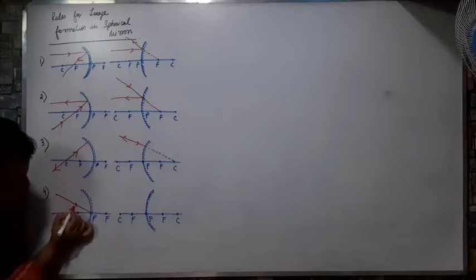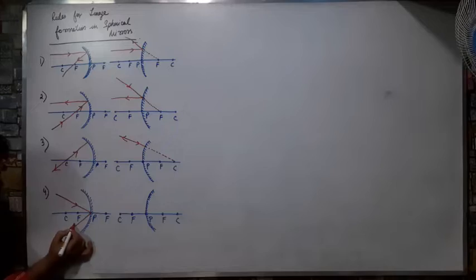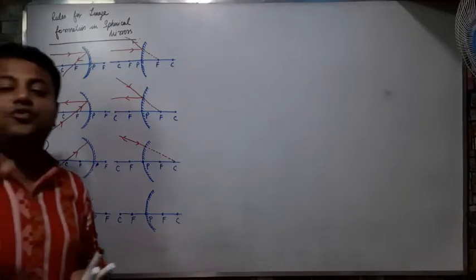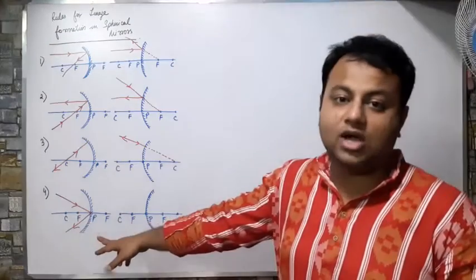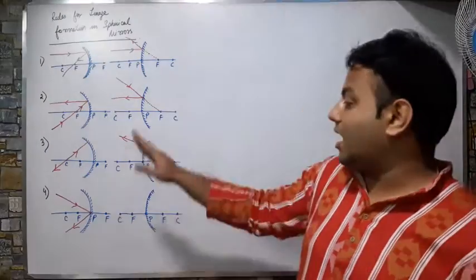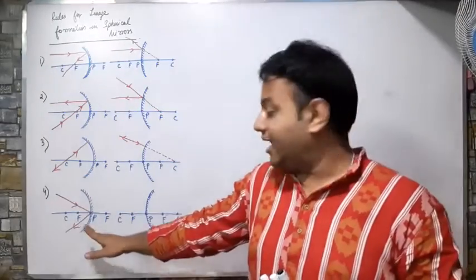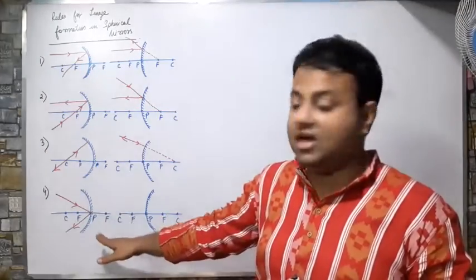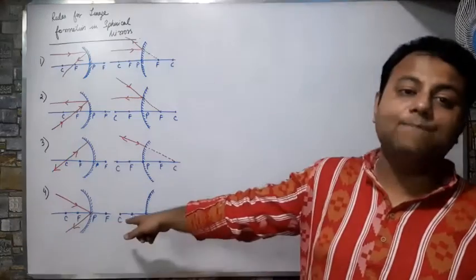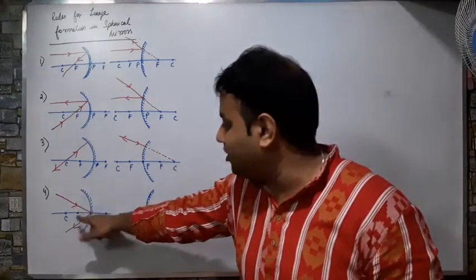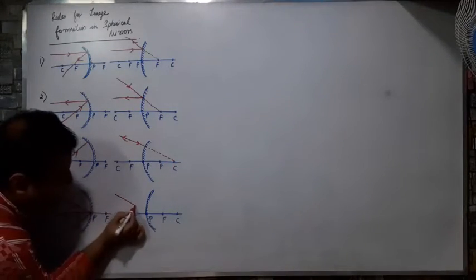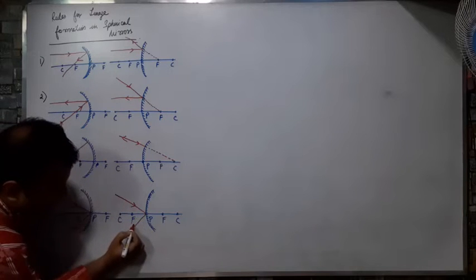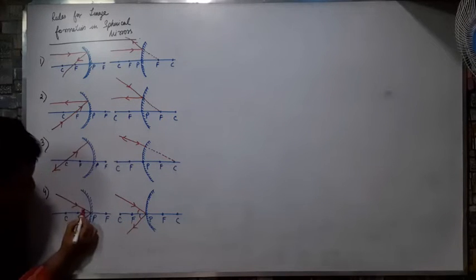And finally, if a ray falls on the pole, it will behave as if the spherical mirror is a plane mirror. That is, the angle of incidence will be equal to the angle of reflection. This principal axis will be the normal, so the angle of incidence will be equal to the angle of reflection. That will be the same in this case also.